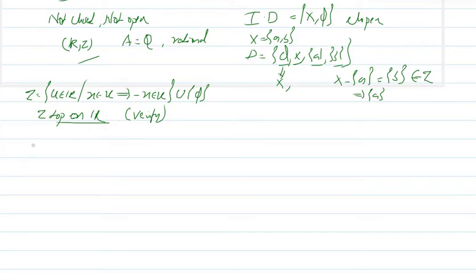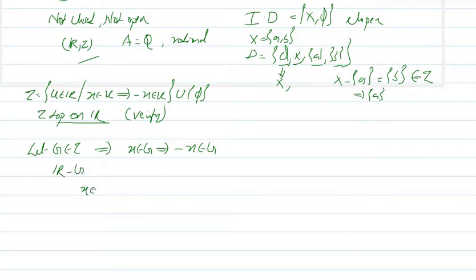Now let G be an arbitrary member of this topology, an open set of this topology. That means let G belong to tau. So G belongs to tau means what? What are the members of this topology? Whenever x is a member of U, minus x is also a member of that set. So G belongs to tau implies that whenever x is a member of G, so does minus x. Clear? Now consider R minus G.